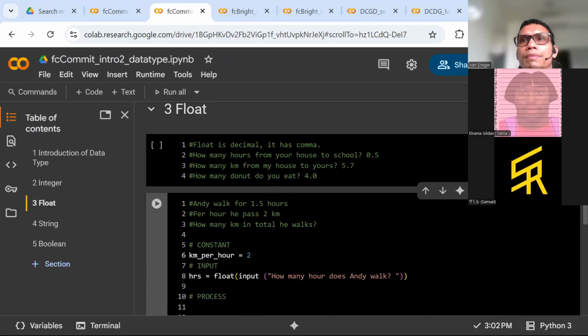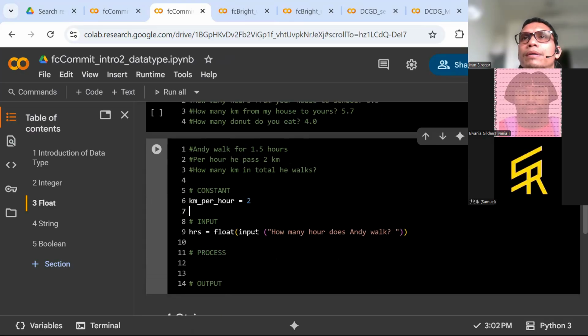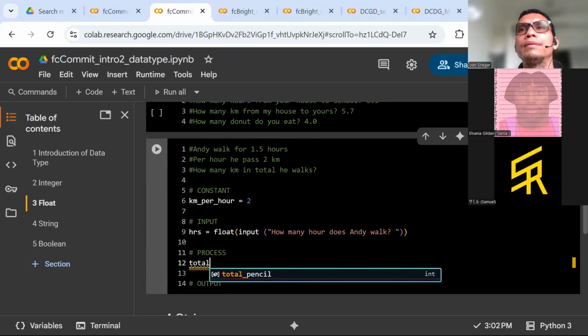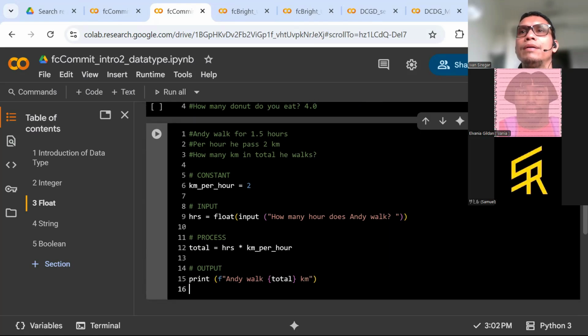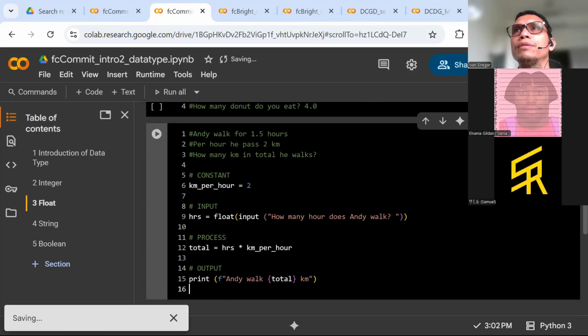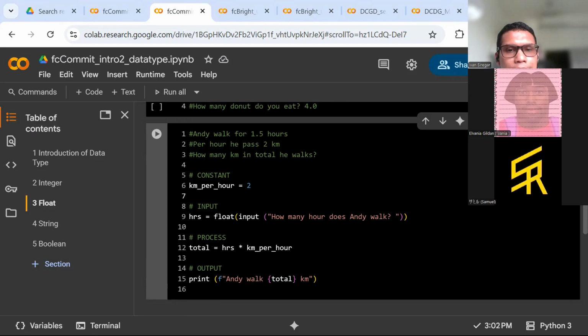Okay. Kilometer per hour is 2. Okay. So it can be like this. Okay. So total kilometer is hours times kilometer per hour. Okay, and the output is Andy walk total kilometer. Okay.